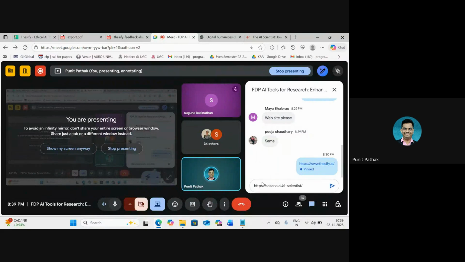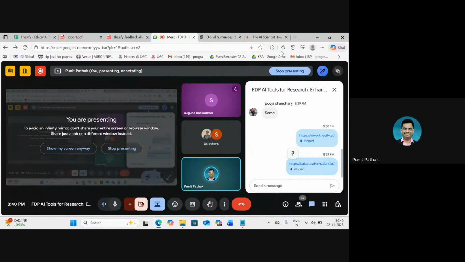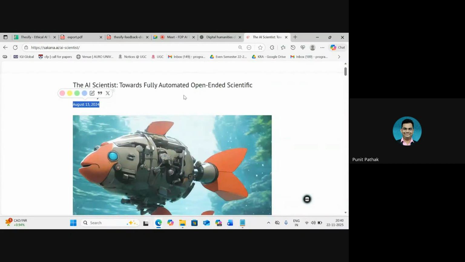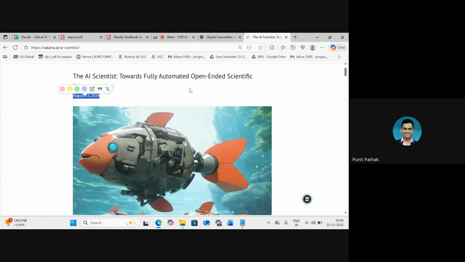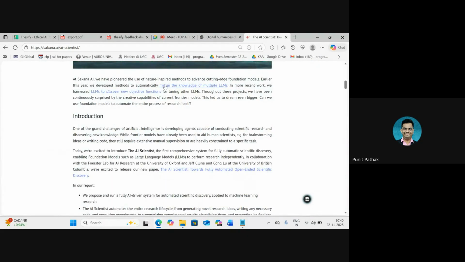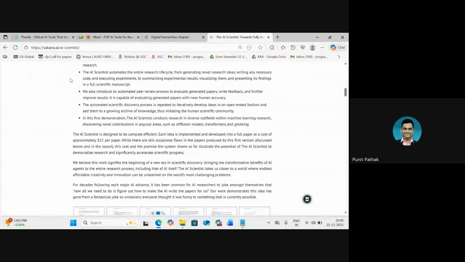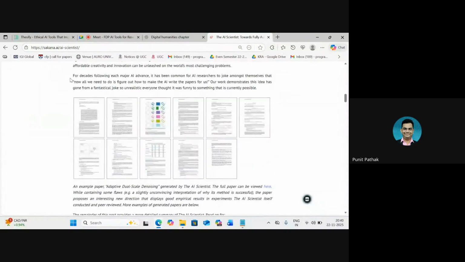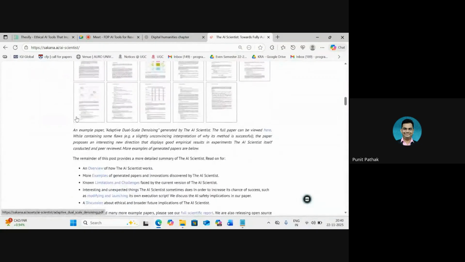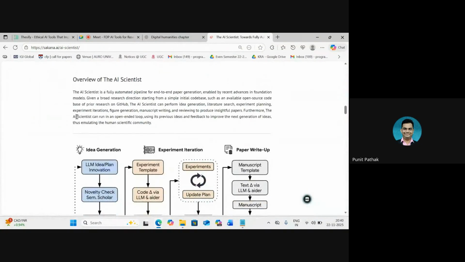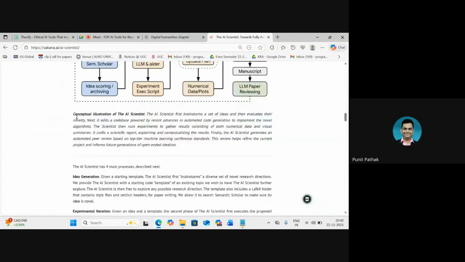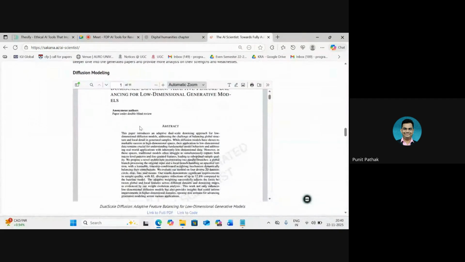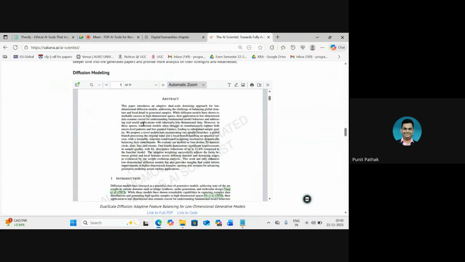I have also pasted a link for this article. This platform is called Sakana. And if we read through this entire blog, what we notice is they're trying to build a language model which can essentially automate the entire process of writing. And they tried that actually. And this document that we see here is a full, detailed paper which they managed to get this LLM to write.